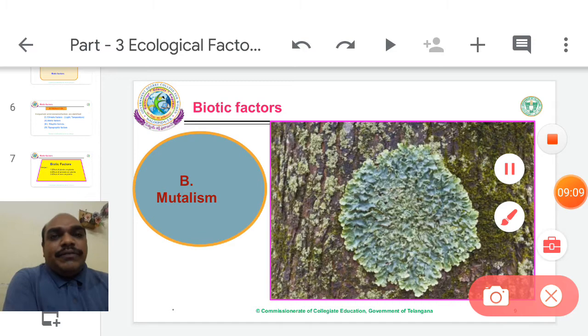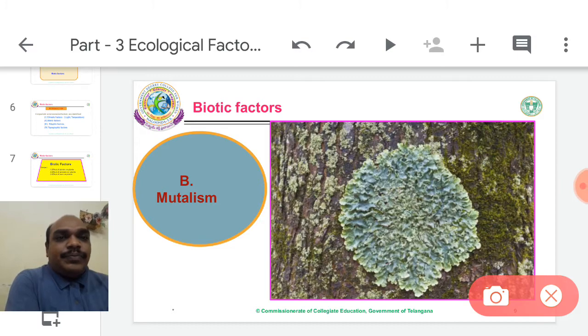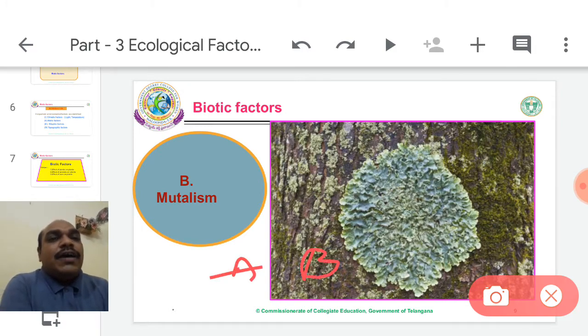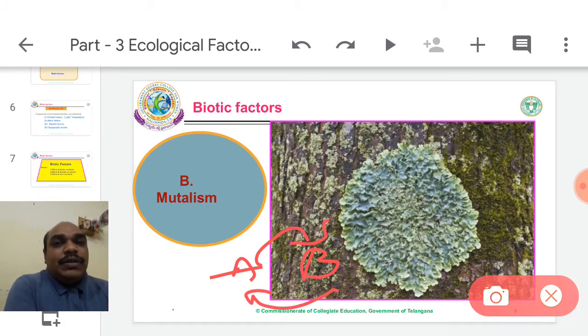Mutualism means mutual benefit in similar or dissimilar organisms. So the living style is mutual benefit to each other, either near species or dissimilar species. For example, A and B, these are two dissimilar organisms. These two are beneficial to each other. Two organisms get benefit from each other, vice versa. This is called mutualism.